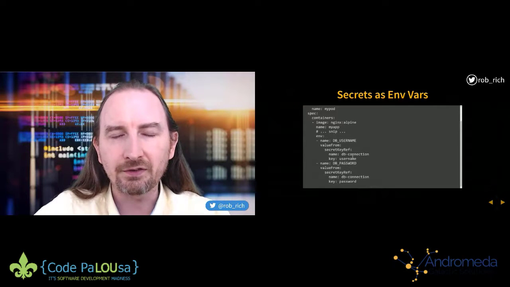Similarly, if I wanted to map them as environment variables, I can specify each environment variable that I want. This is a secret key ref: what's the name of that secret, and what's the key within that secret to get at that environment variable. And now my application can read that environment variable in the way that it normally does.